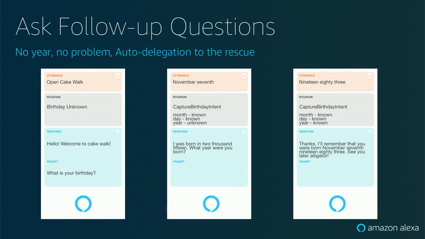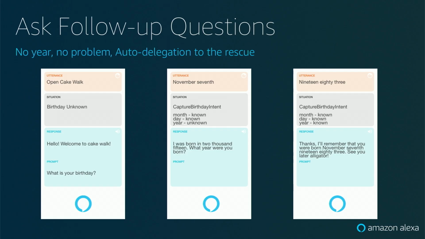One of the great things about, or one of the challenges with conversation is that we might ask what's their birthday, and the user might come back and say, I was born November 1983. They didn't give us the day, they just gave us the month and the year. They could also say, I was born on November 7th. They don't give us the year in that case. So we need to come up with some follow-up questions.